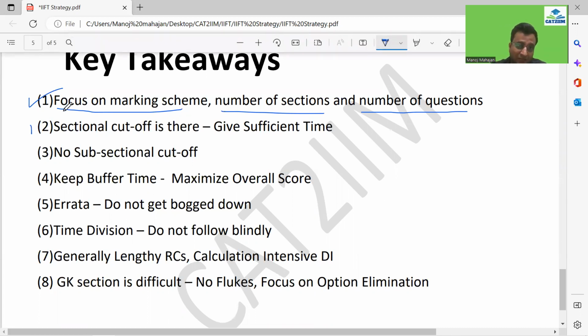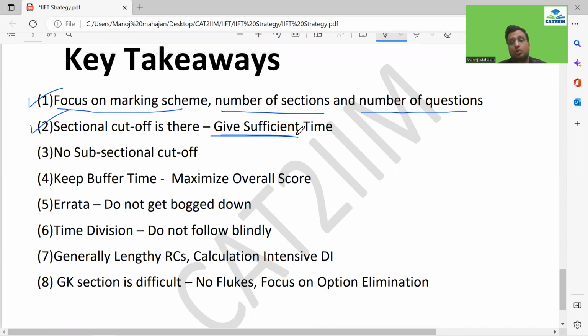Remember, the sectional cutoff is there. Sufficient time has to be given, guys. Don't spend too much time in one particular section. No subsectional cutoff is there. What I mean by this is, like DI and LR, they are clubbed together as one section. So don't think that the DI cutoff would be different and the LR cutoff would be different.